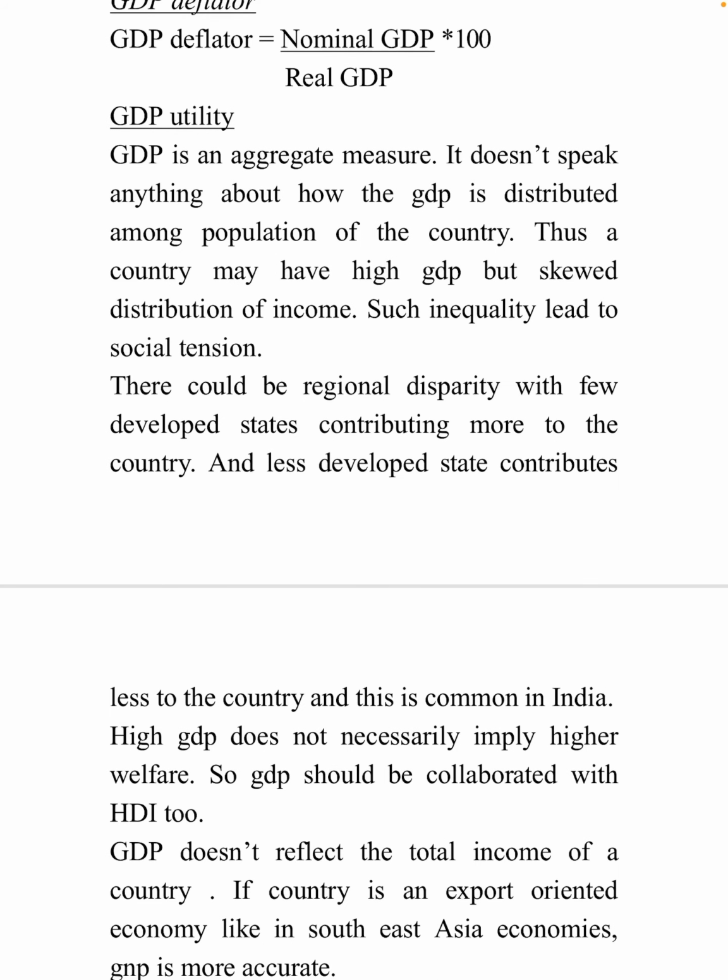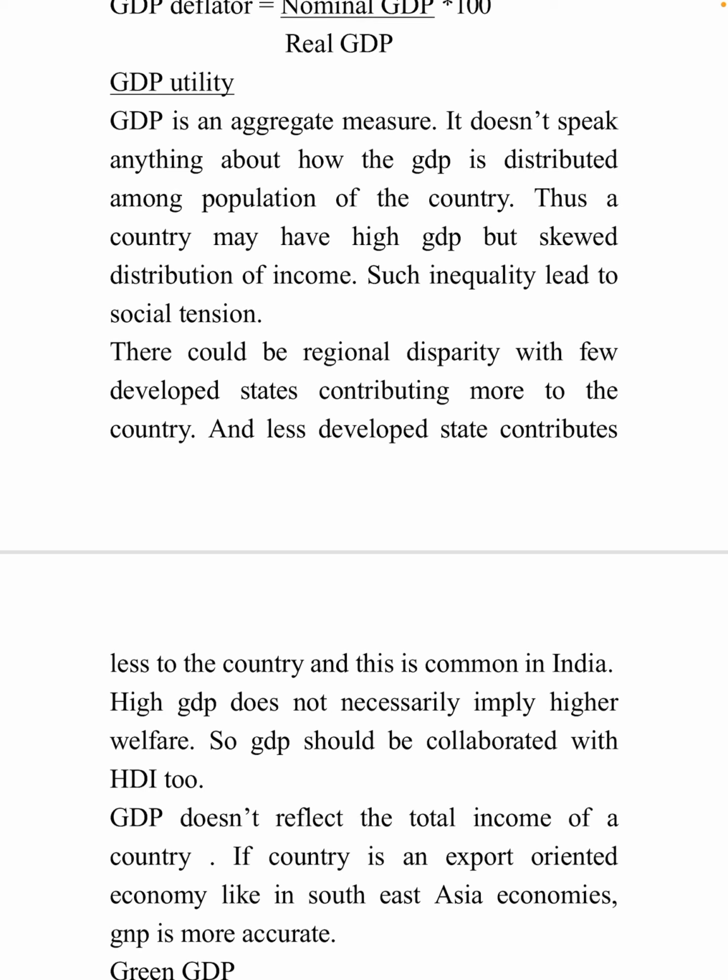Next, what is GDP utility? GDP is an aggregate measure. It doesn't say anything about how the GDP is distributed among the population of the country. Thus, a country may have high GDP but skewed distribution of income. Such inequality leads to social tension. GDP is the aggregate measure, the full total of the whole country, but it doesn't tell how it is being distributed. In one state it is high, in one state it is low. It is not distributed equally. Inequality leads to social tension.